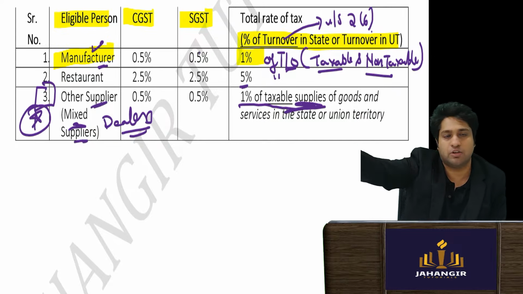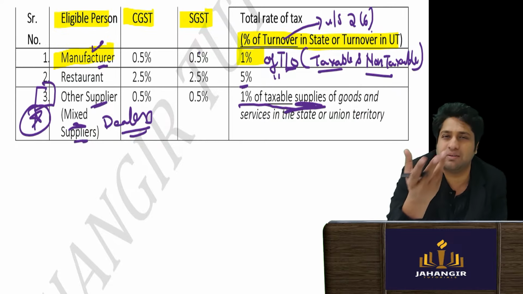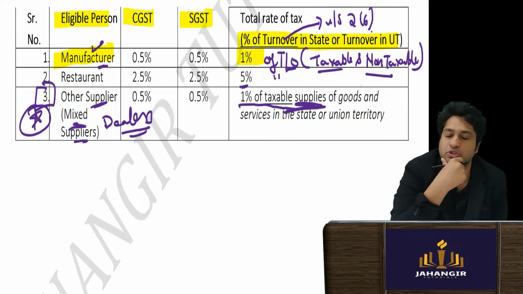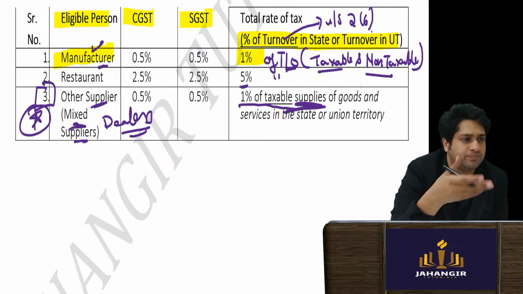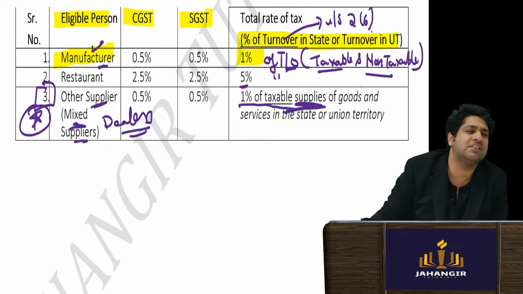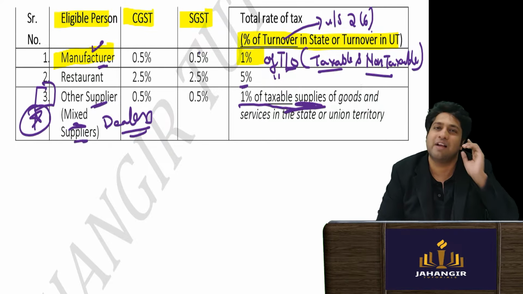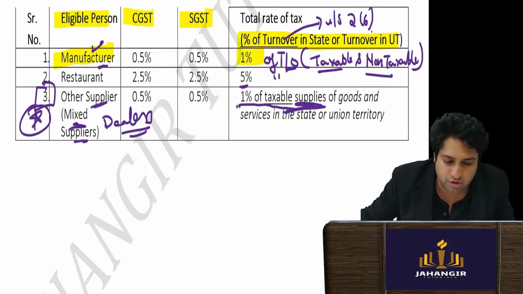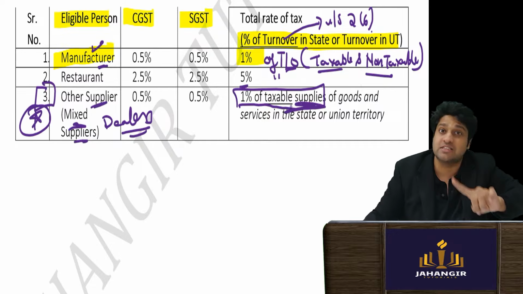Restaurant pays 5% of the total turnover, and obviously for them, there's nothing like exempt. Restaurant will have almost all the taxable goods only. And the third one is only dealers, other than manufacturers, they will pay 1% of the taxable only, because they are smaller category people, right? Manufacturers have been asked to pay on turnover. These people have been asked to pay only on taxable supply. So this is important.